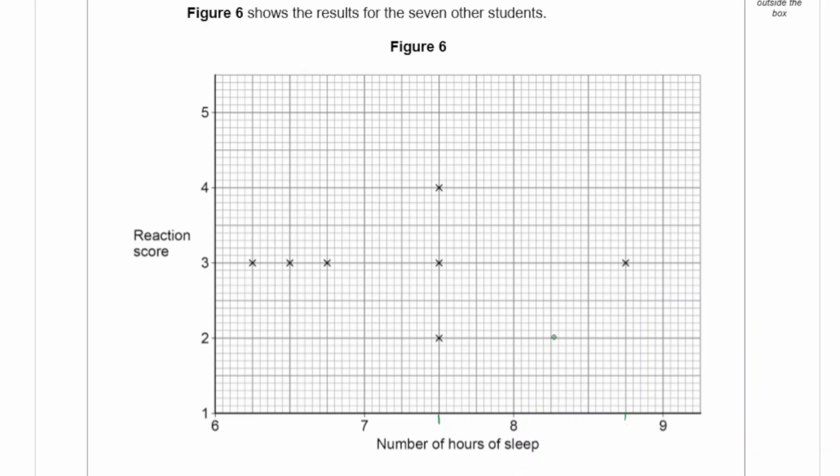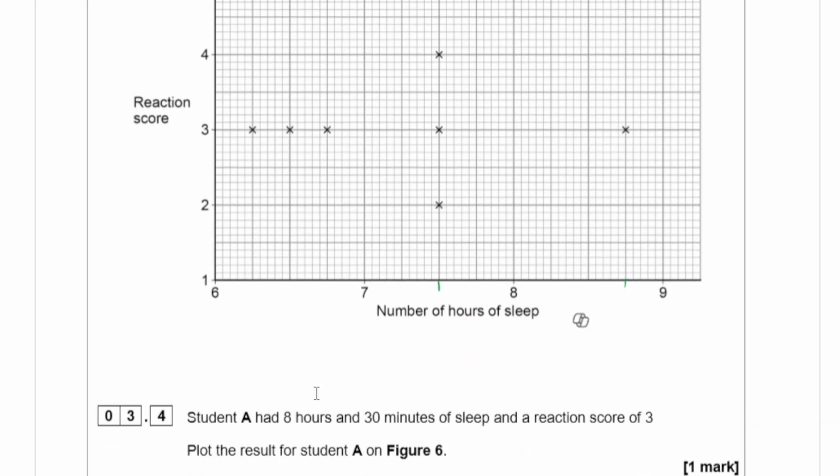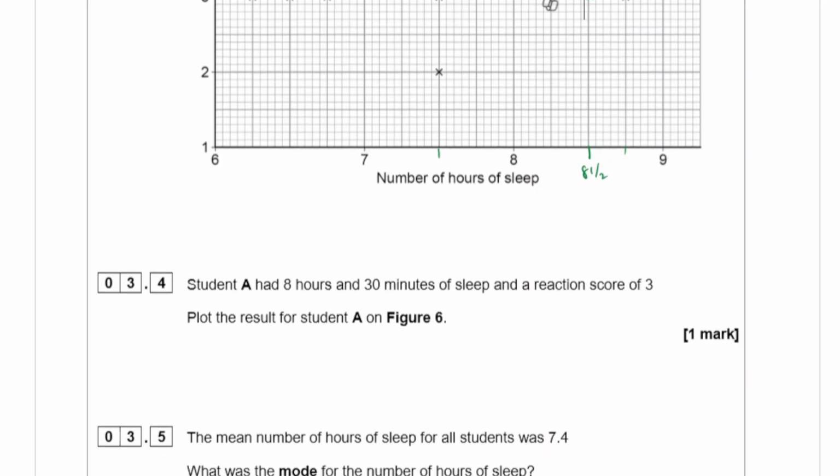Okay. Student A had 8 hours and 30 minutes of sleep, and a reaction score of 3. Okay, so 8 hours and 30 minutes is over here, and they have a score of 3. That would be A.